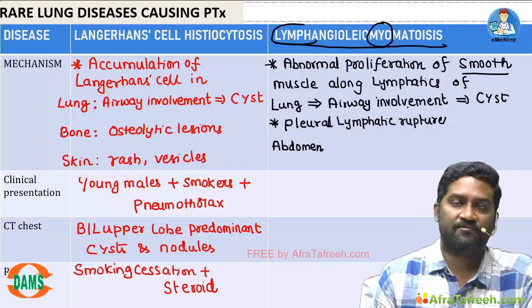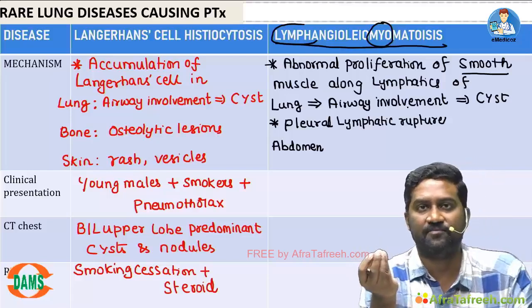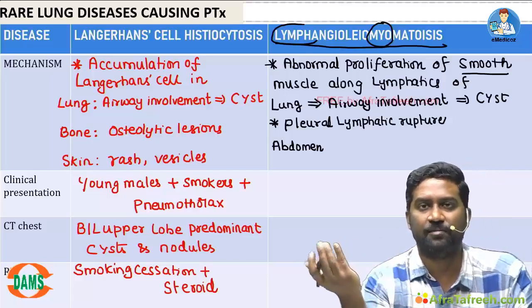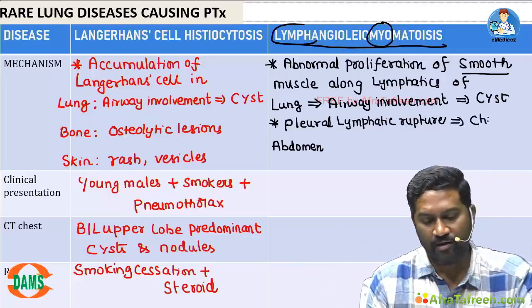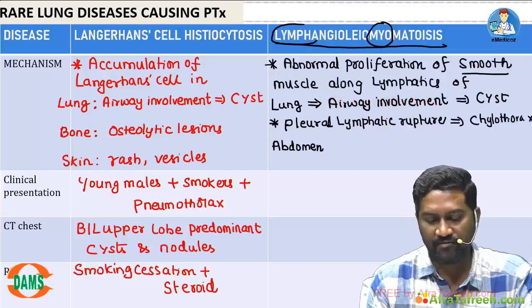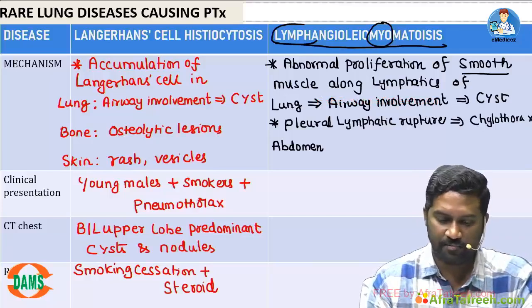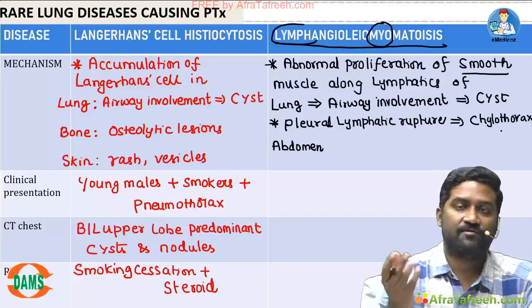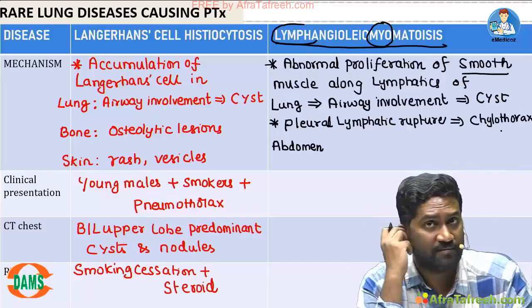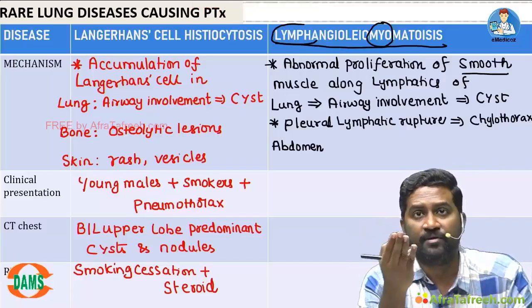Once the pleural lymphatics are ruptured, what is going to happen? What do lymphatics contain? Lymph. What is lymph? It is nothing but a type of chyle. So there will be accumulation of chyle resulting in chylothorax. In lymphangioleiomyomatosis, there can be chylothorax because the pleural lymphatics can rupture.